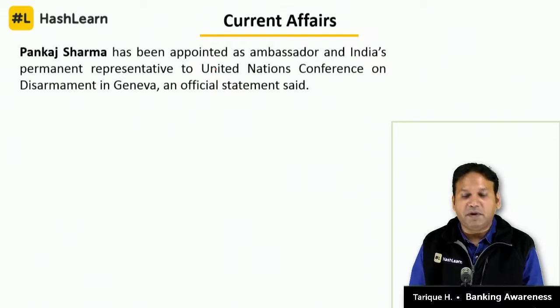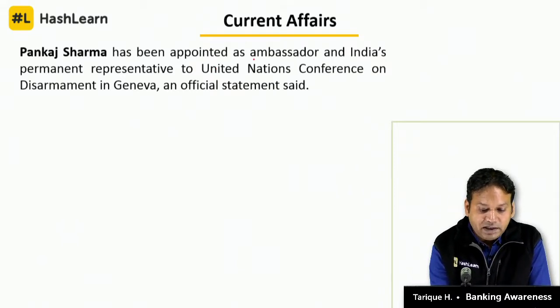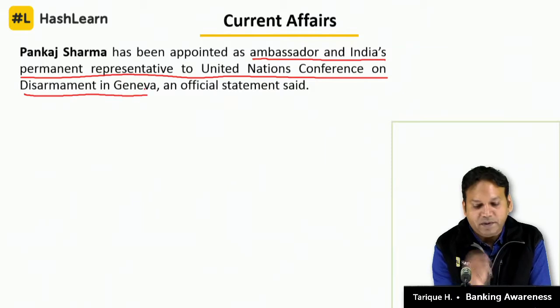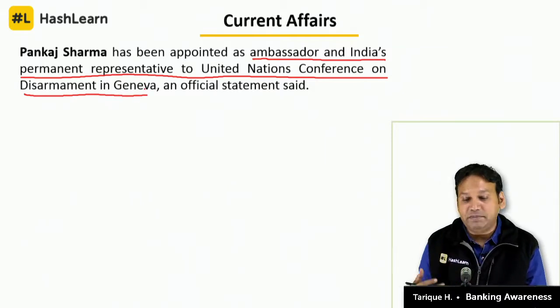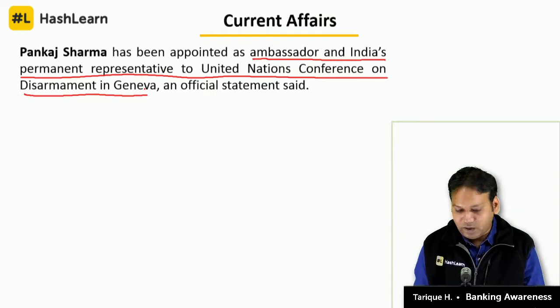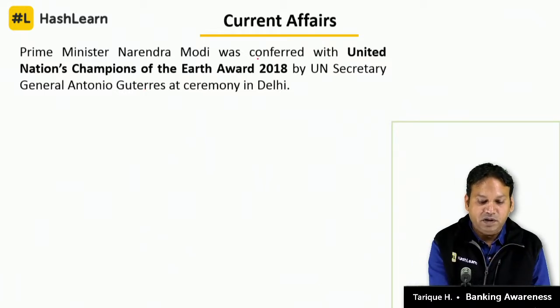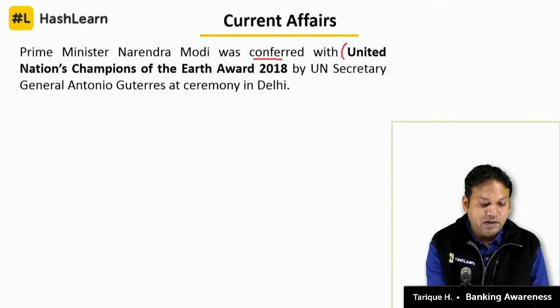Next is Pankaj Sharma. Who is Pankaj Sharma? He is appointed as ambassador and India's permanent representative to the United Nations Conference on Disarmament in Geneva. So who has been appointed as ambassador and India's permanent representative to United Nations Conference on Disarmament, UNCD, in Geneva? The answer will be Pankaj Sharma. तो ये एक appointment based question हो गया. Recent information, current affairs.